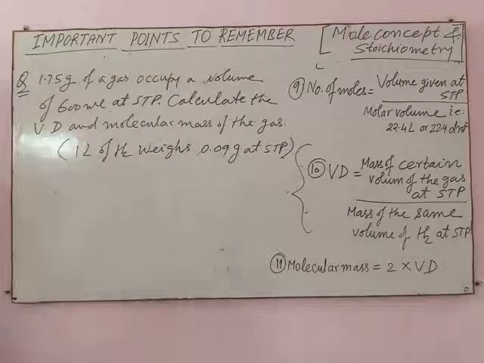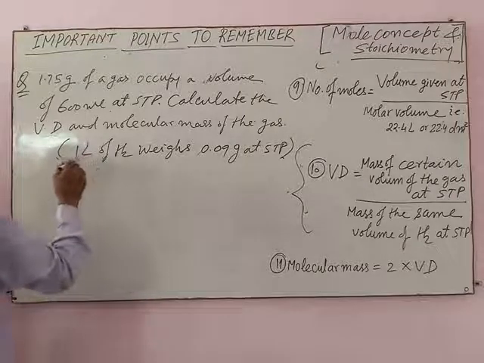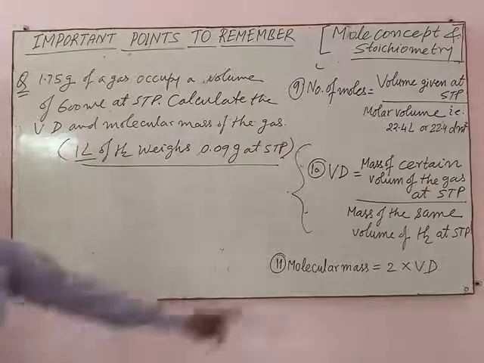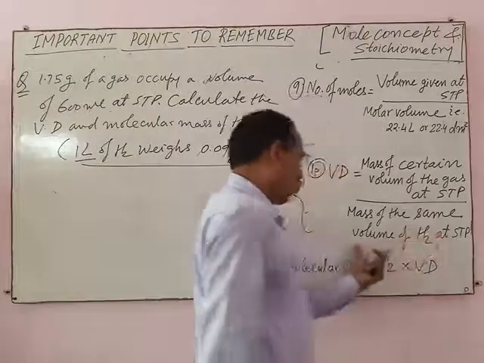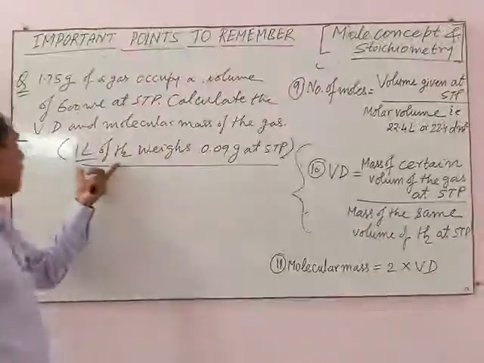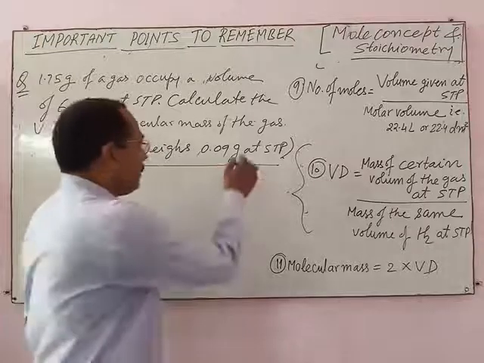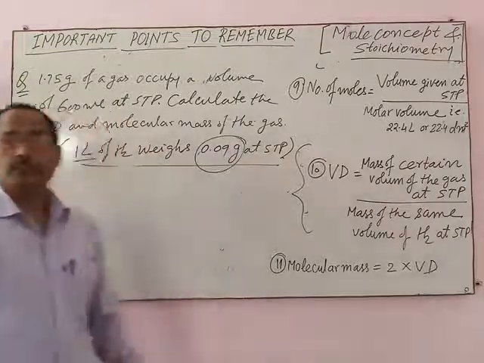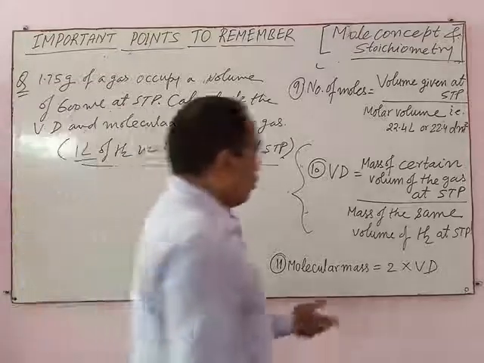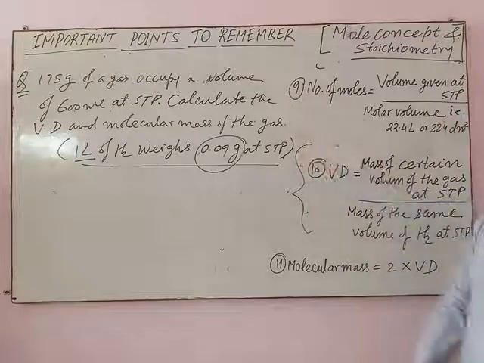In this question, the mass of 1 liter of hydrogen gas at STP is given, which is the mass of the same volume of hydrogen at STP, equal to 0.09 gram. So, how do you find the vapor density and molecular mass of this gas?